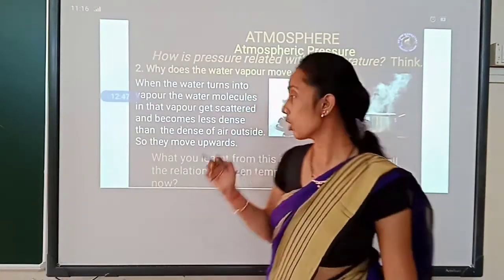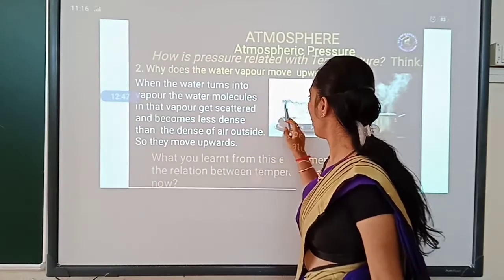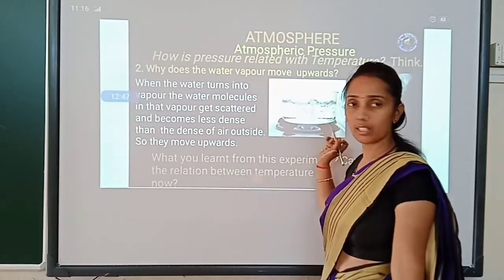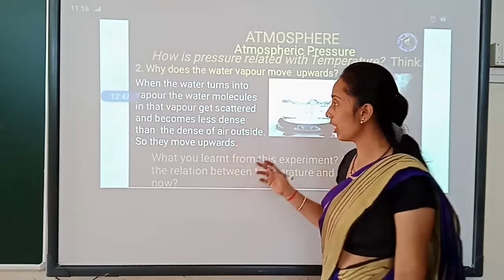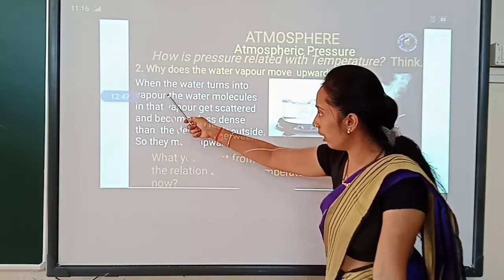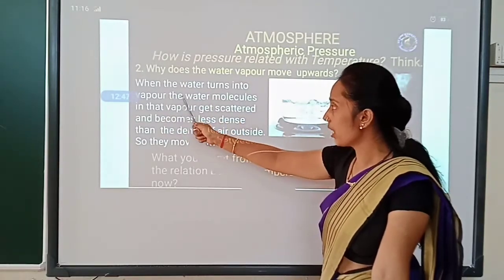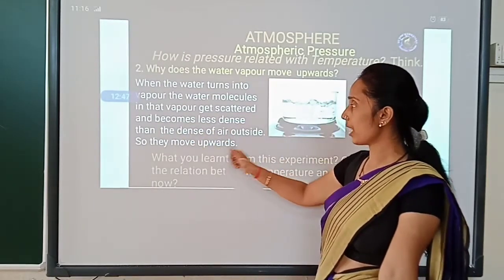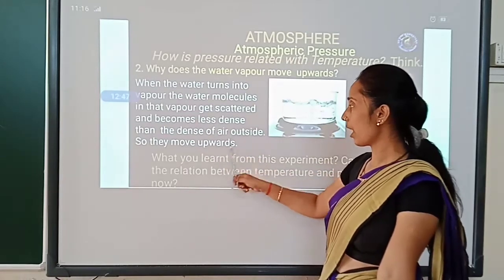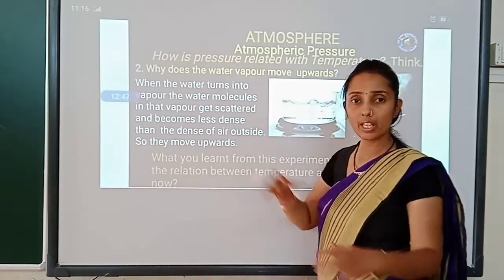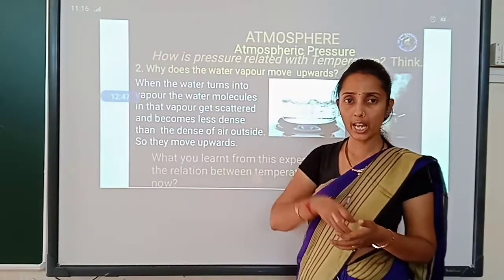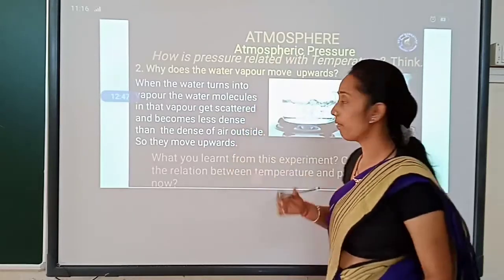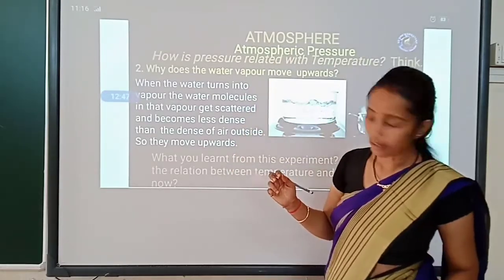Whatever molecules are present on the top of the vessel, when the temperature rises, they will scatter. Scatter in the sense, spread from here to there. When the water turns into vapor, the water molecules get scattered and become less dense than the air outside. So they move upward. When they scatter, whatever air is present among those molecules will come up. So it will take the form of a high movement of vapor. Is it clear, children?